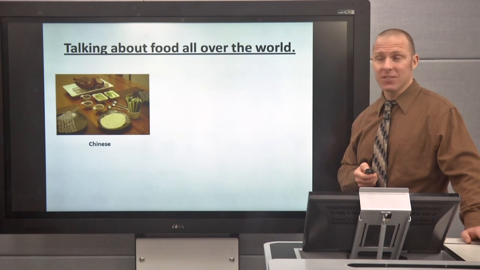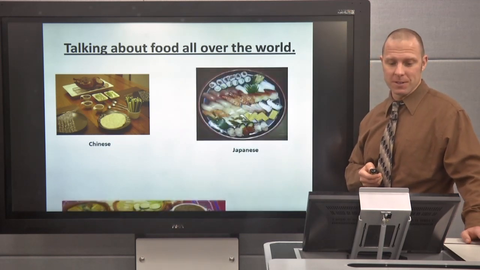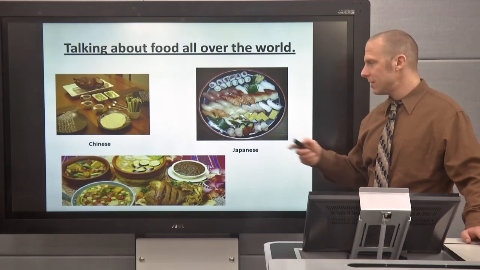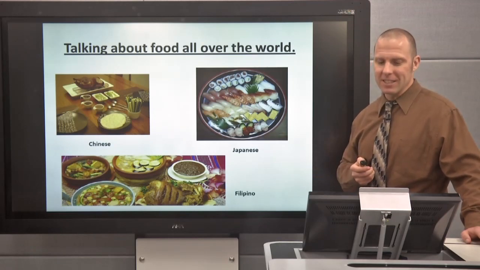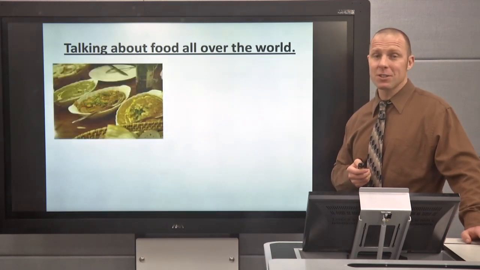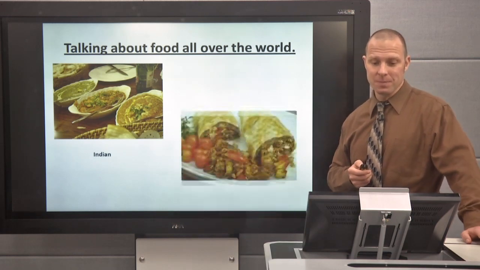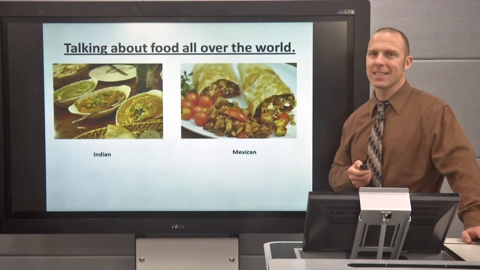This is Chinese food and Japanese food. Food from the Philippines, which I love, is called Filipino food. These are two of my favorite foods right here. Indian food and Mexican food.